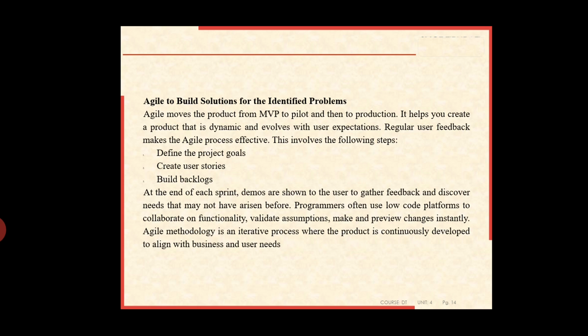Regular user feedback makes the agile process effective. The agile process should be effective, so you have to take regular user feedback, which makes the agile process effective. So this involves the following steps. How many steps? This involves three steps.